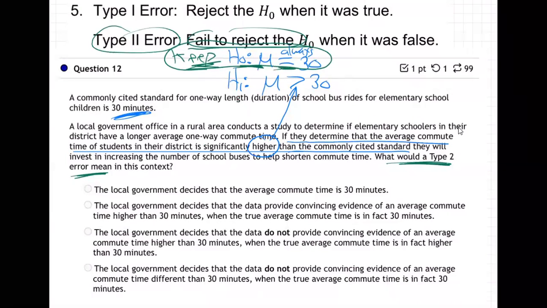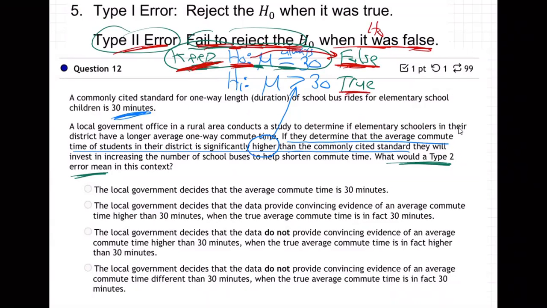You keep the equals, but it's an error. That's false. This is really true down here. It's an error. Does that make sense? They kept H0, but it was really false. This is an error. They failed to reject H0 when H0 is false. So H0 is false, but they kept it anyway. That's the type 2 error. They failed to reject H0. They kept H0, but really it's false, and H1 was true.